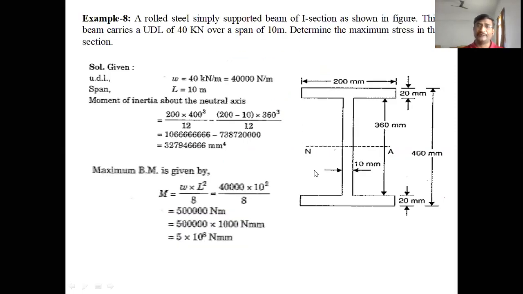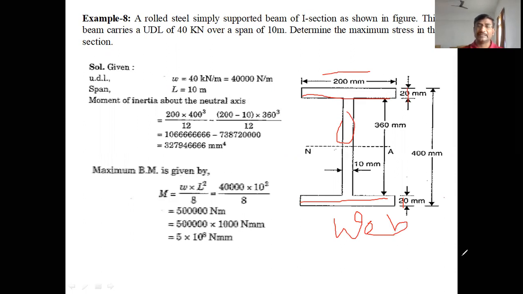Understand, students? Let us go for the next problem. It is also an I section beam. The I section beam has a flange breadth of 200 mm, and the thickness of each flange is 20 mm. This is called the web, W-E-B. These are the flanges. The I section has 2 flanges and 1 web.